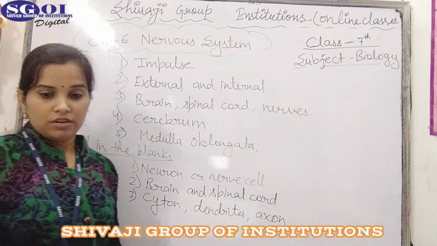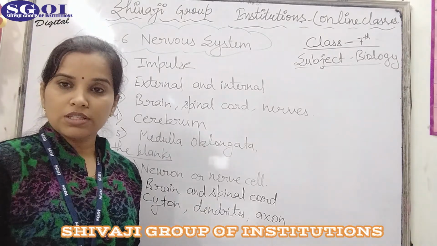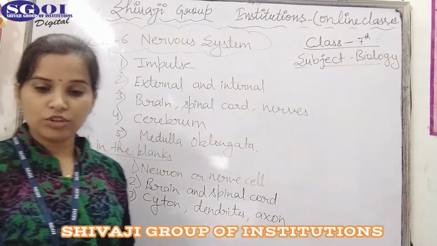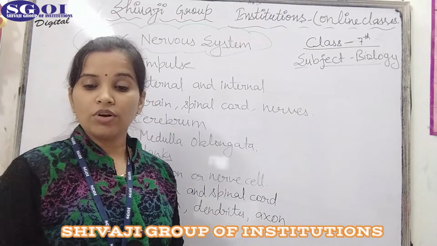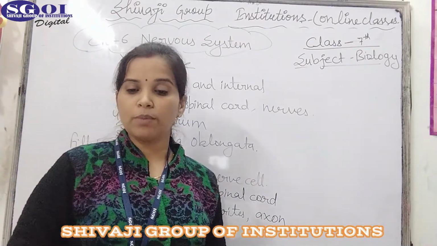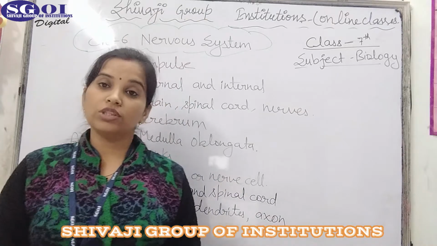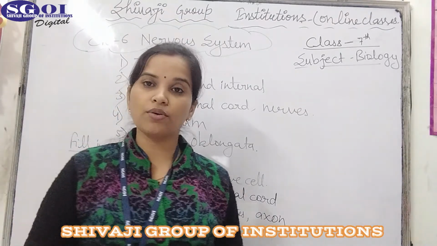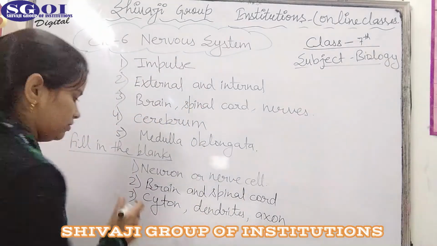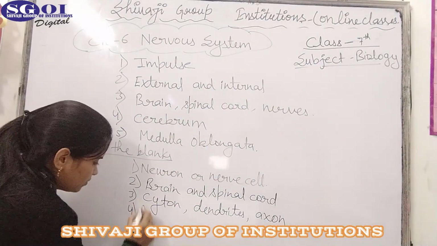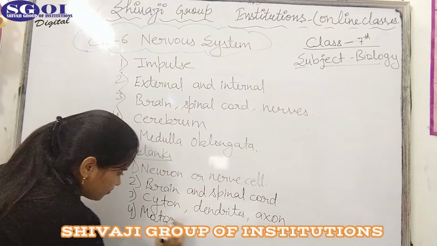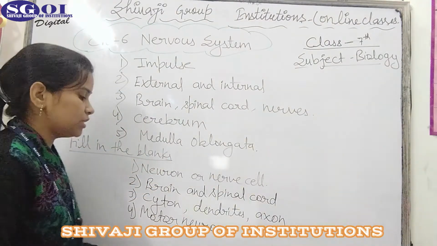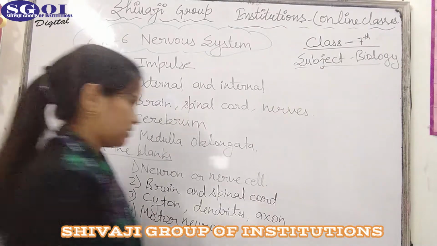Question number 4. The neuron carrying impulse from the brain to the muscles are called. The neurons which carry the impulse from brain to the muscles are called motor neuron. Answer is motor neuron. Motor neuron carries the impulse from the brain to the muscles.